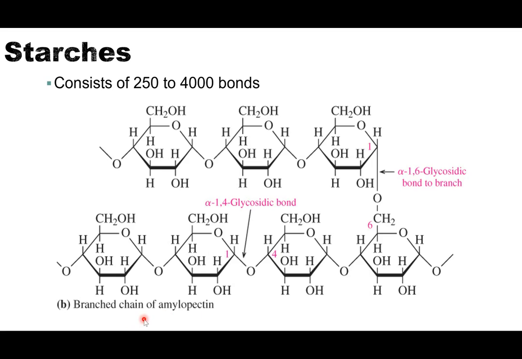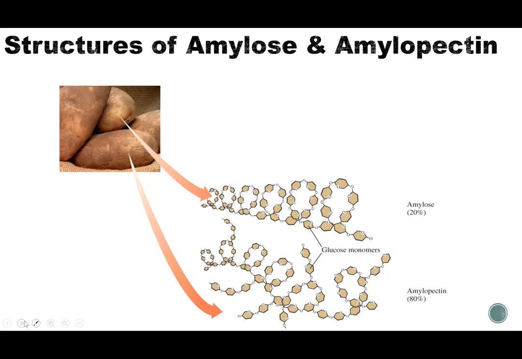The other kind that we're going to see is this amylopectin. So amylopectin is going to be a branched chain. So what you'll see is somewhat of a backbone coming out, and then off of that backbone are going to be branches, like you would see branches on a tree. So it's going to kind of branch out and stretch out in all different directions.